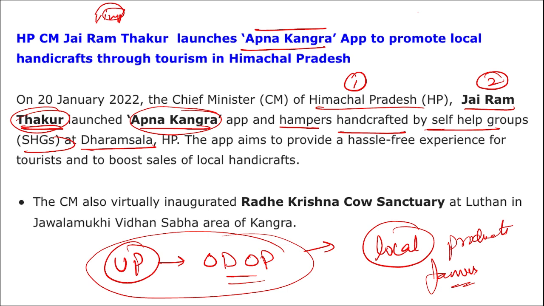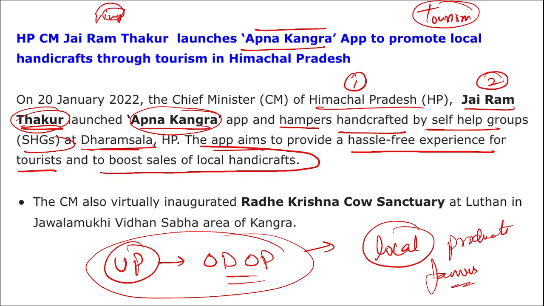Or you can say, we know Himachal Pradesh is one of the best tourist places and the tourism is high in such areas. So in order to encourage the tourists to buy the local handicrafts, this Apna Kangra application was launched. All right, I repeat, this app that was launched by Jairam Thakur, Apna Kangra app, promotes handicrafts by self-help groups at Dharamshala, Himachal Pradesh. The app aims to provide a hassle-free experience for the tourists and to boost sales of the local handicrafts.